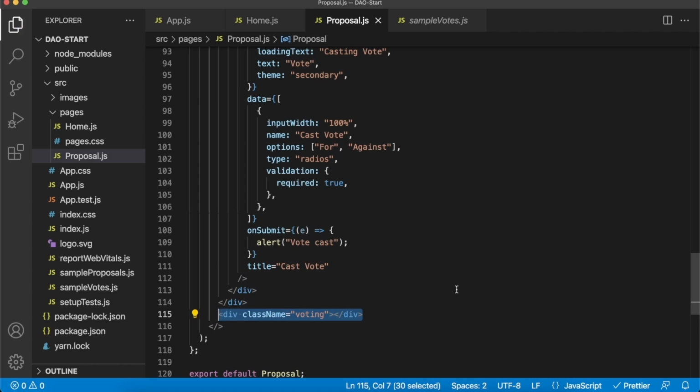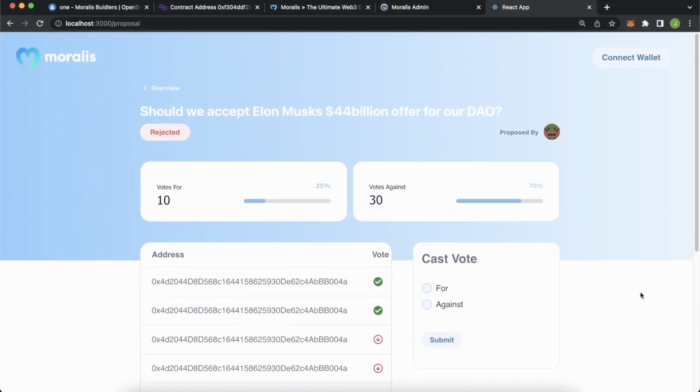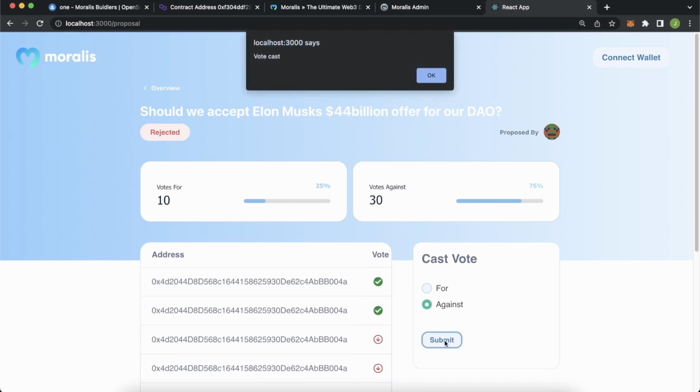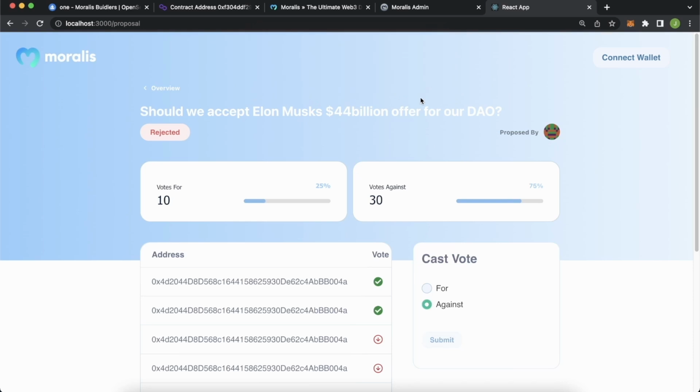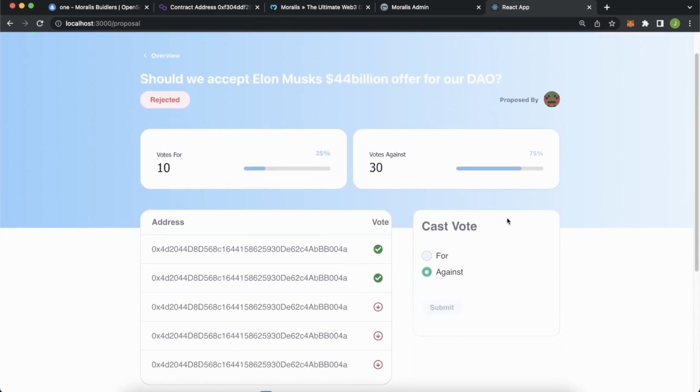So we save this, go to our page, and look at that. We have that nice little cut over there. And we have our addresses, and you can cast your vote for or against. So say we press against and submit, we get our alert saying vote cast, but here we'll have our smart contract functionality. But that completes our UI of the build.